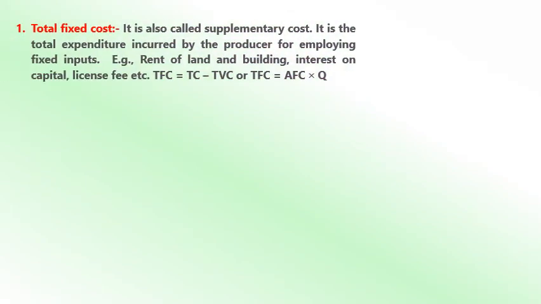Now next one is total fixed cost. It is also called supplementary cost, and it is the total expenditure incurred by the producer for employing the fixed factors, for example rent of land and building, interest on capital, license fee. And the formula is TFC is equal to TC minus TVC, or TFC is equal to AFC into Q.